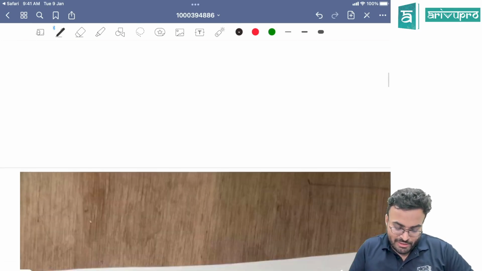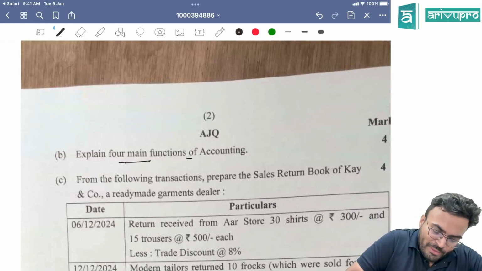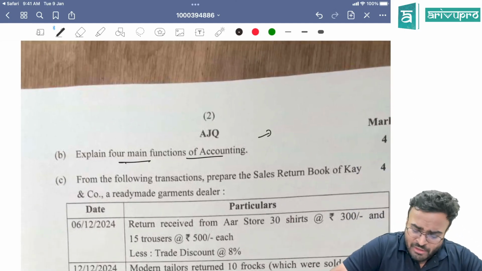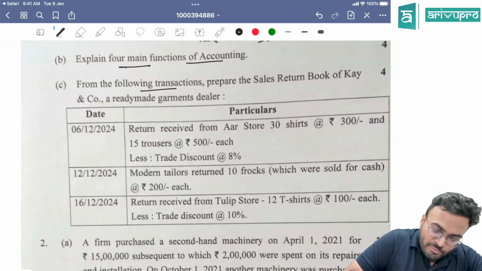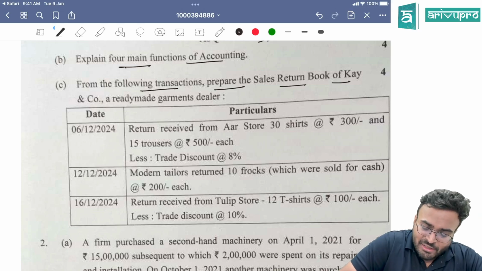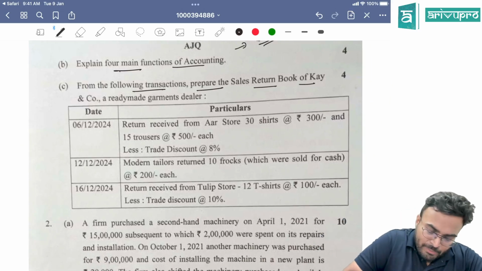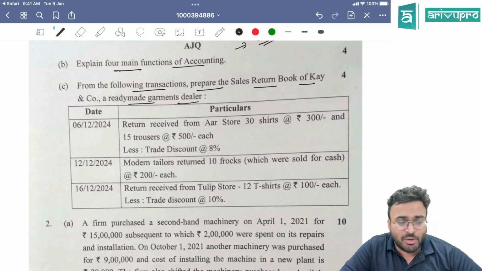Let's go further. Next, 1B: explain 4 main functions of accounting. Chapter number 1, directly you can pick up from there and write that. Okay, from the following transactions, prepare sales return book of K and Company, a ready-made garments dealer. Sales return book they have asked.